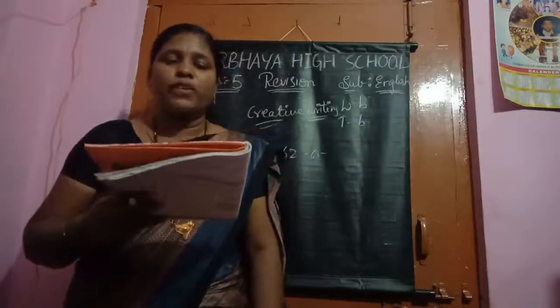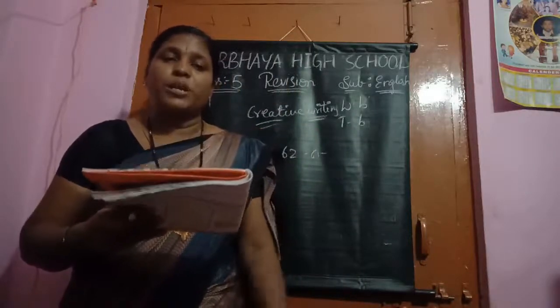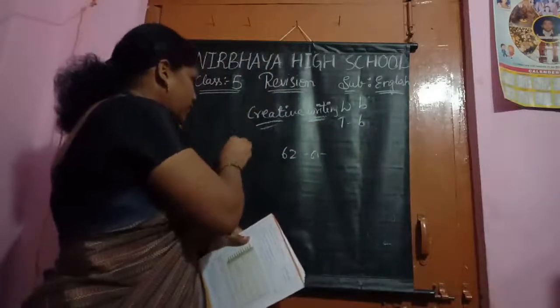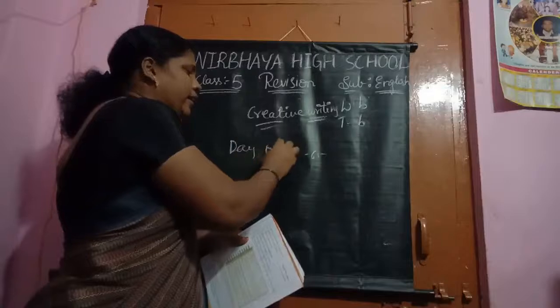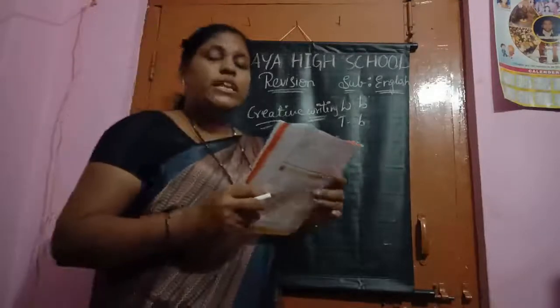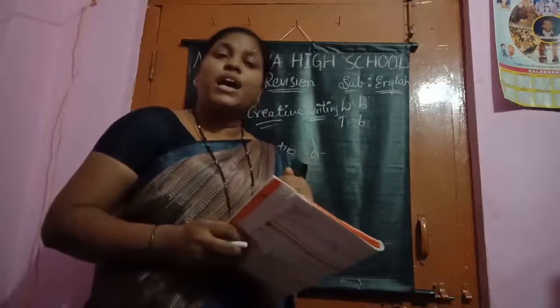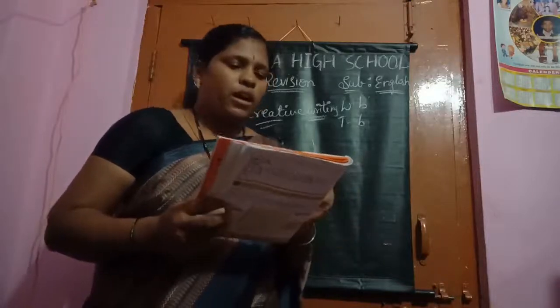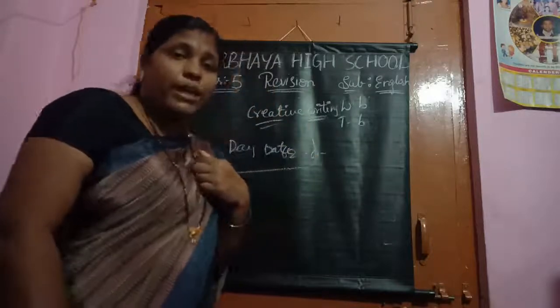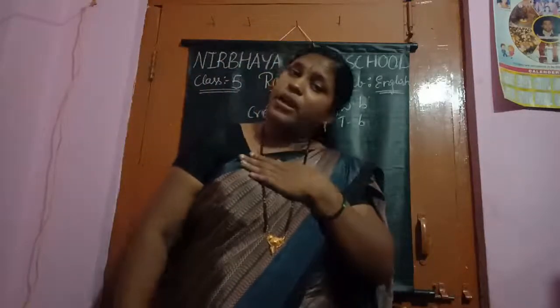What is the format of a diary entry, children? First, you should mention the day and date at the top side. Okay. After that, start with "Dear Diary." After that, write in the first person, I. Because we are writing about ourselves now, so we should write about I.